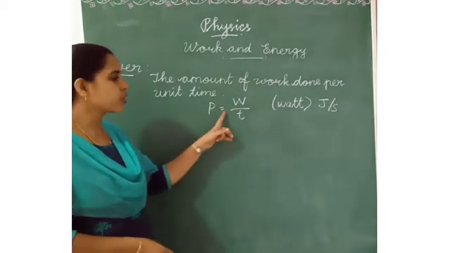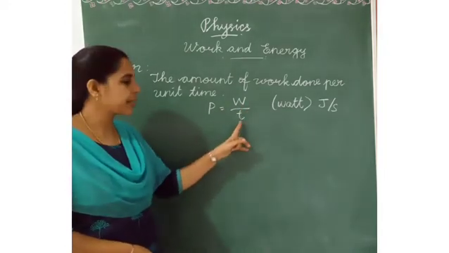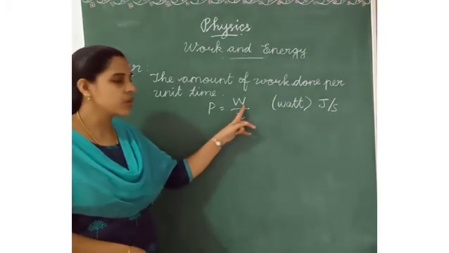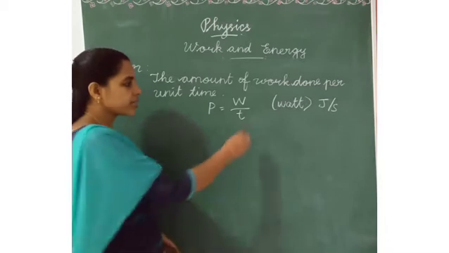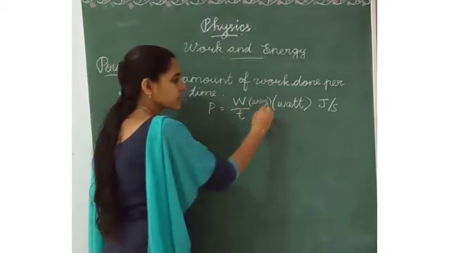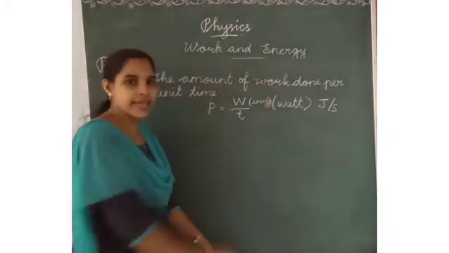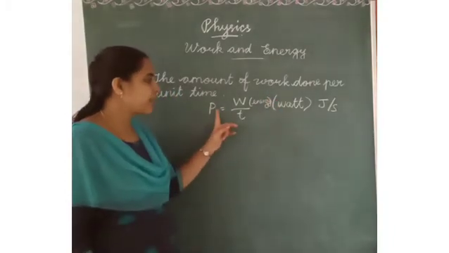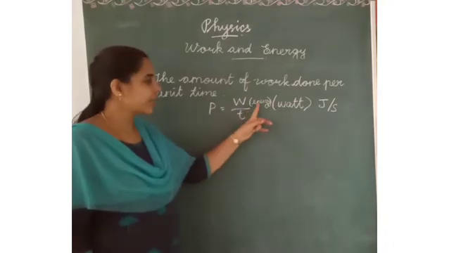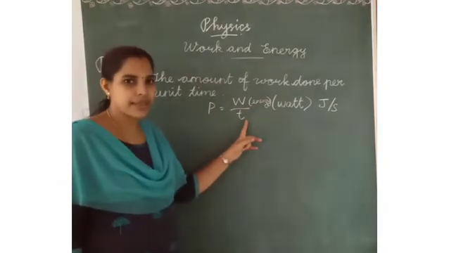P is equal to work done divided by time. Instead of work, we can write energy, so work and energy are the same. Power is equal to work divided by time, or energy divided by time.